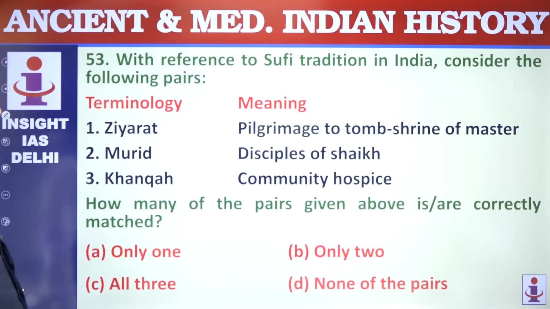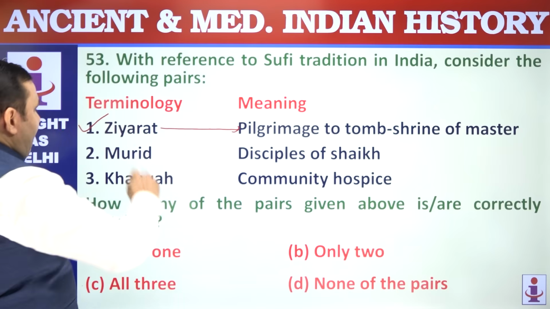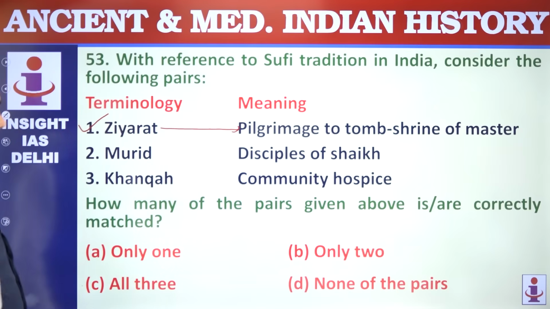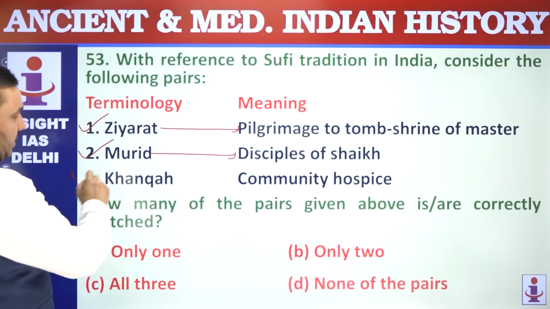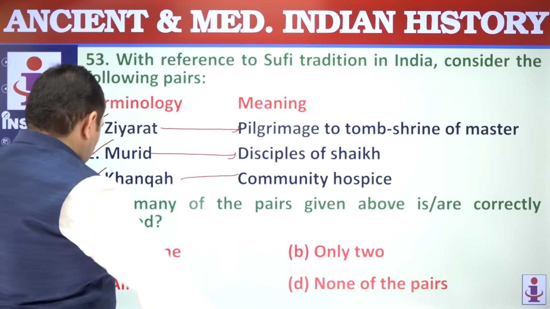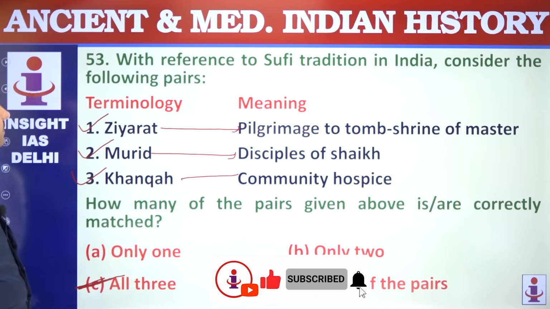53. With reference to Sufi tradition in India, consider the following terms. Ziyarat means pilgrimage. Murid, disciple of Sheikh. Khanka, community hospice. All 3 are correct here. Community center basically where they were living.